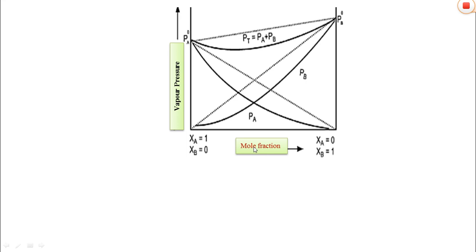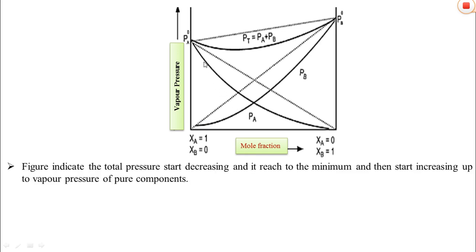On the x-axis there is the mole fraction or composition of acetone and aniline, or we can say the constituents A and B. On the y-axis there is the vapor pressure of constituents A and B. In this diagram, the dotted line indicates the ideal behavior of the solution, but in case of the acetone and aniline solution, the dark line shows the partial pressures of the constituents A and B.